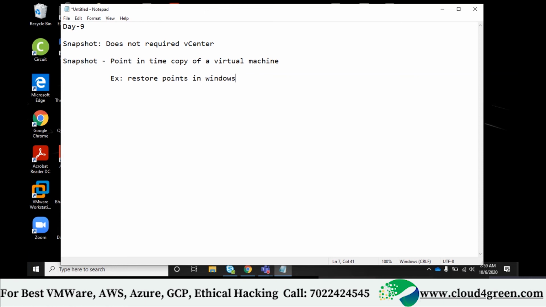In IT there is something called backup. There are different types of backup. You can take one assignment: what is the difference between backup and restore?